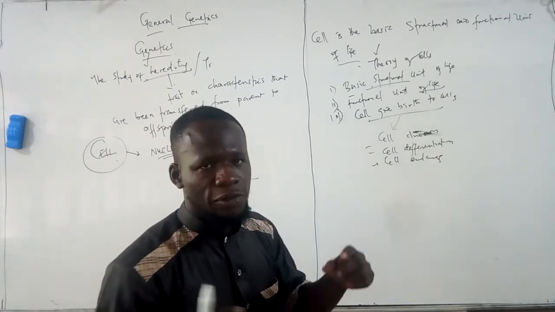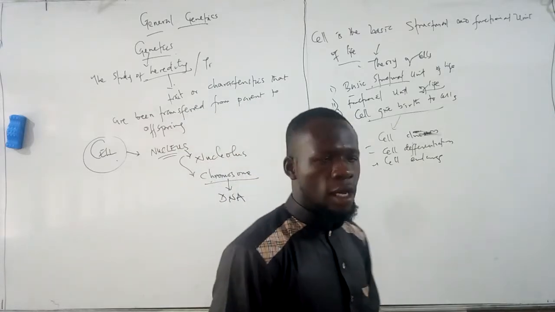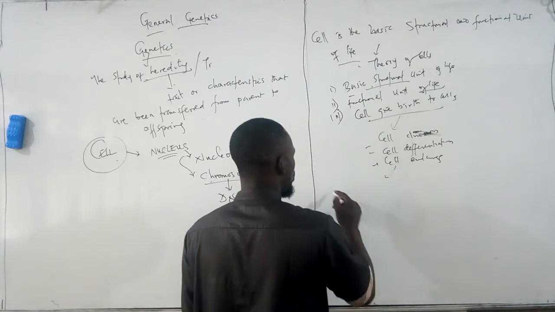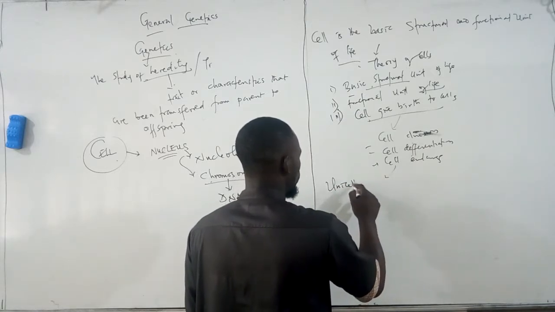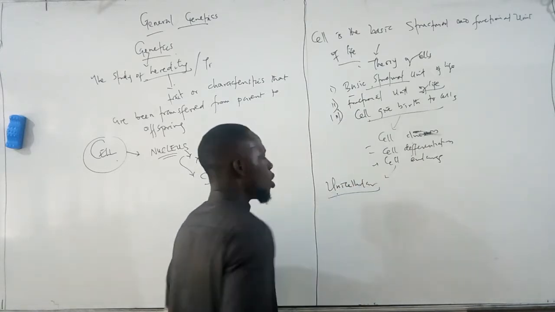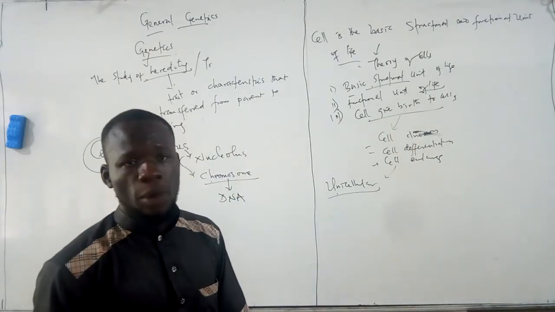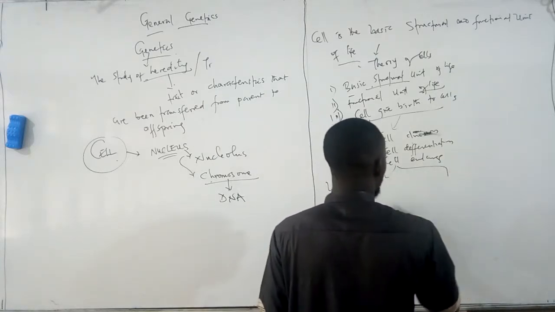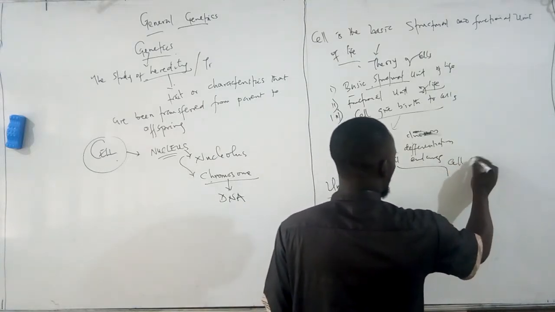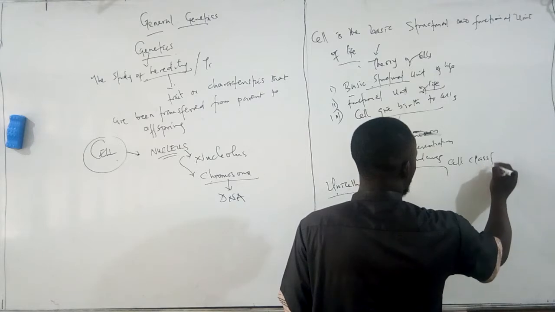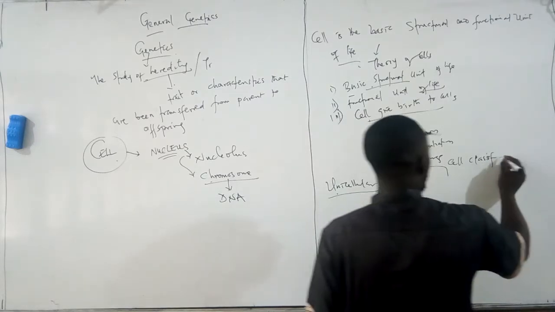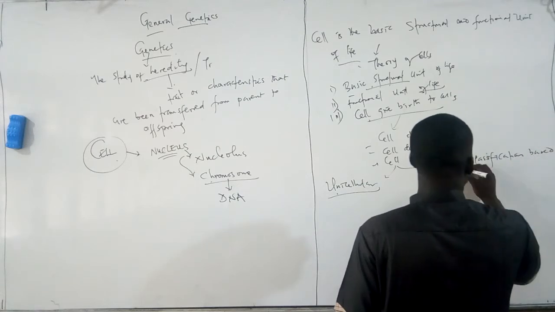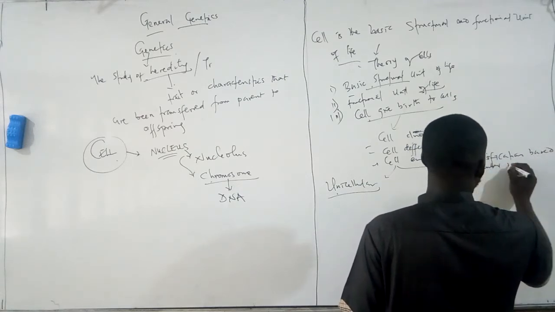Now we have two aspects of cells that we are going to be looking at. The first, we should understand, is that we have unicellular and multicellular organisms. So we have organisms that are made up of only one cell. We call them unicellular organisms. So, cell classification based on number in organism.